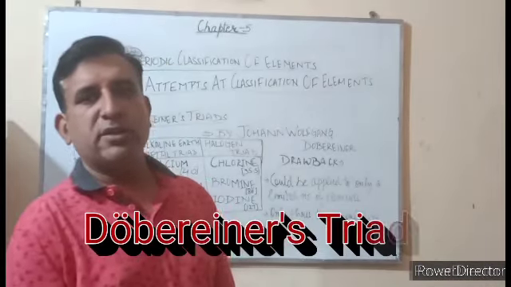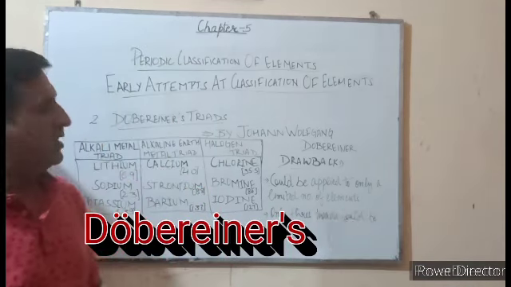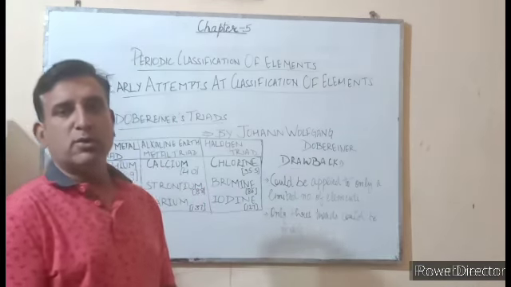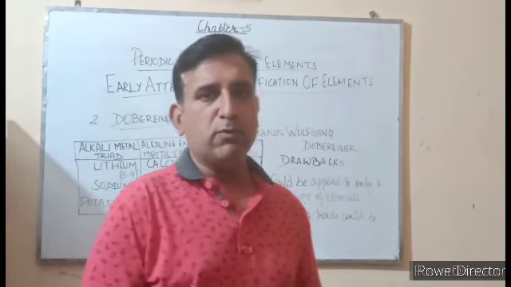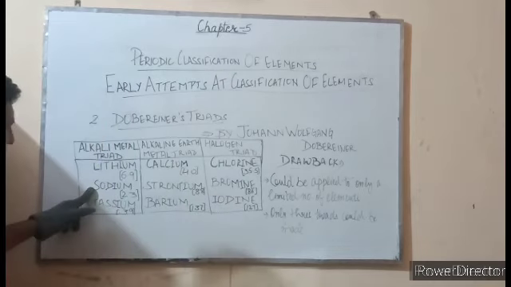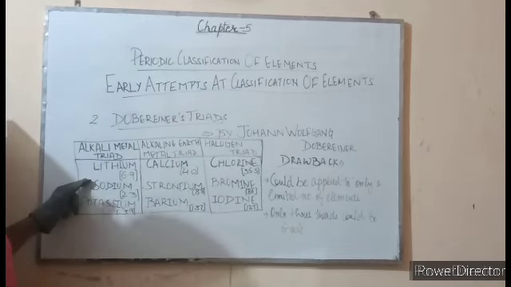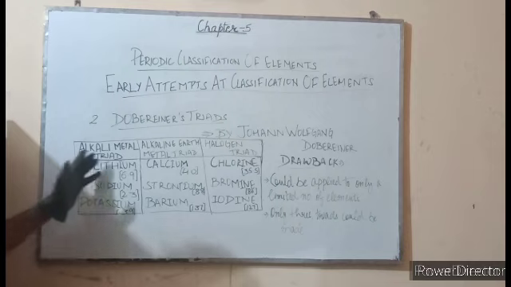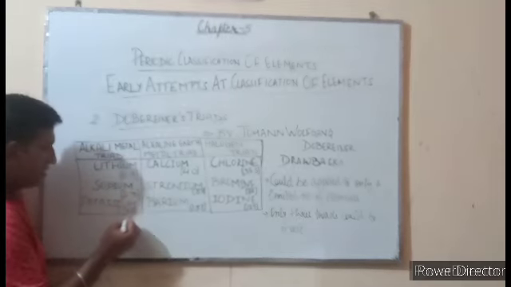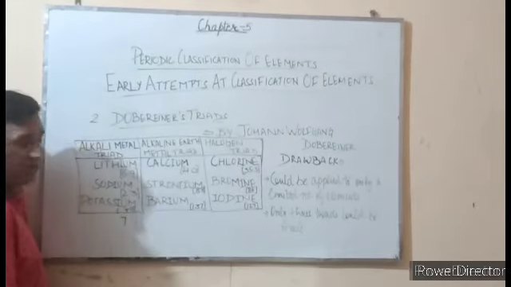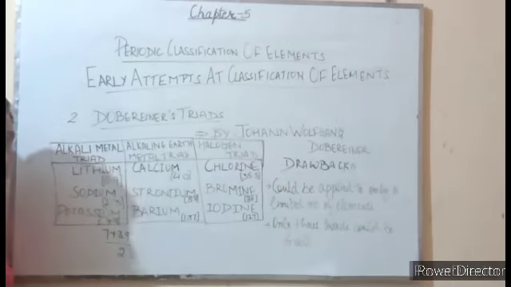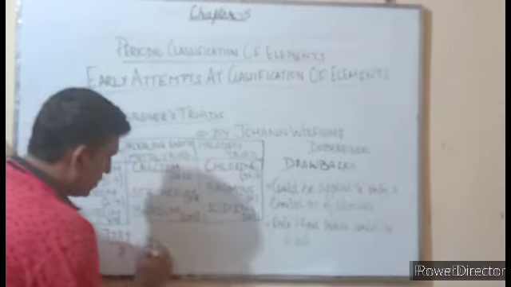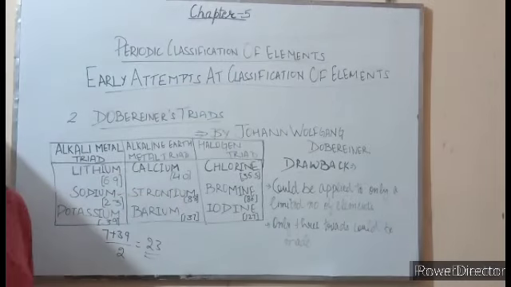After Lavoisier, Döbereiner made the second attempt to classify the elements. Döbereiner classified the elements into groups of 3 on the basis of increasing atomic mass. And in a group of 3, the mass of the middle element was the average of the atomic masses of the first element and the third element. For example, in the alkali metal triad, the mass of lithium is 6.9, which is approximately 7, and the mass of potassium is 39, and if we take the average of these two, it comes out to be 23, which is the mass of sodium.